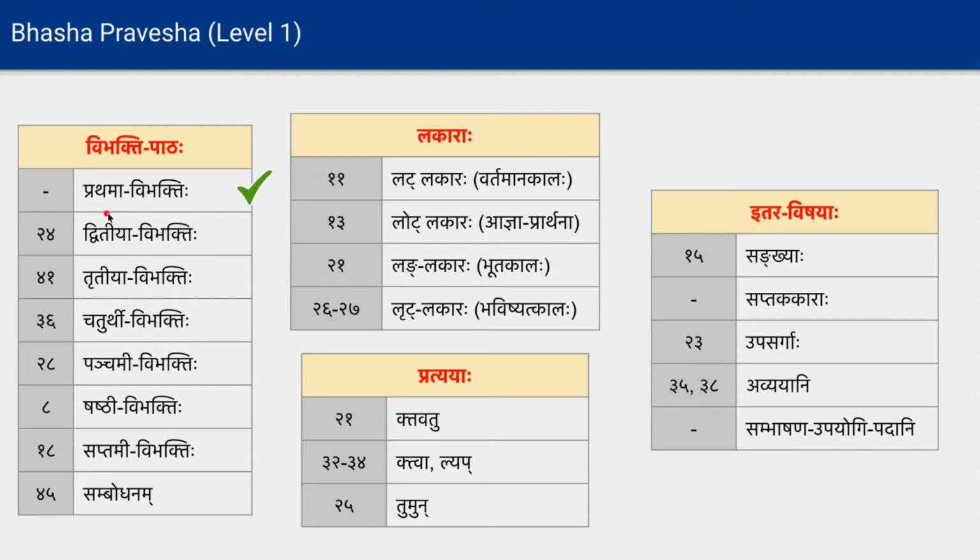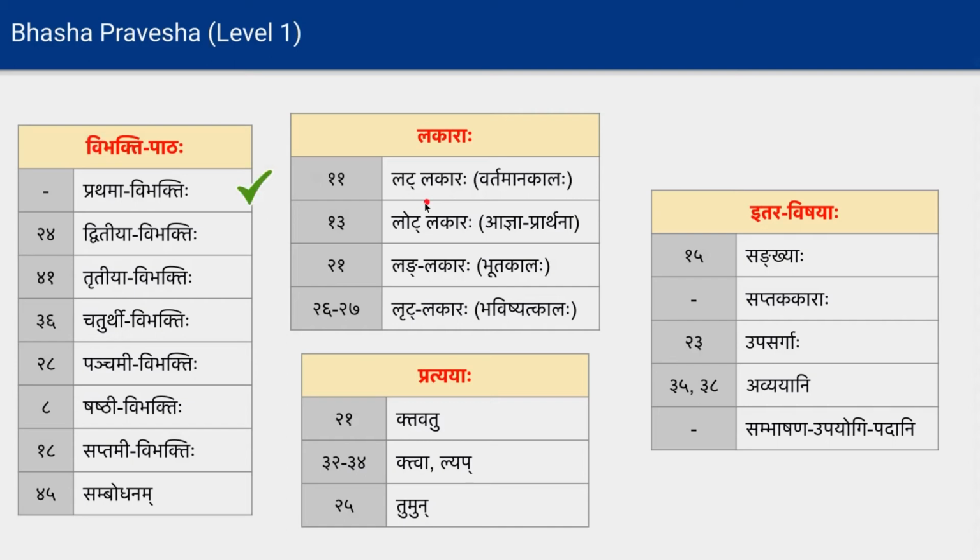Okay, and we are yet to study the other Vibhaktis. Similarly, the Lakaras are nothing but the tense or verb forms. Primarily we have 4 Lakaras in our syllabus, but we have studied the first Lakara, the Vartamana Kala Lakara, called Lat Lakara. Let us not worry why it is named Lat, Lot, Lang, Rit; we will see that later. For now, remember that Lat Lakara gives verb forms derived from a verb root, and it is used for Vartamana Kala.